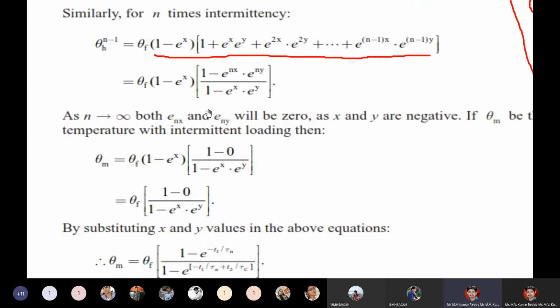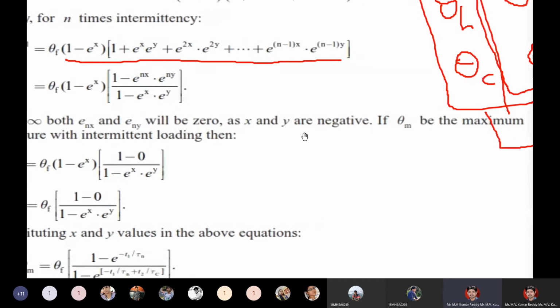Already we know that for an exponential, e power x is a graph that is exponentially increasing, and there is an exponentially decreasing one. There are two graphs, e power x and e power minus x. As n tends to infinity, both e power nx and e power ny will be 0, as x and y are negative.